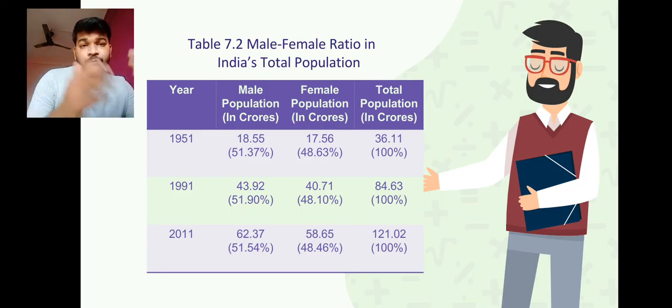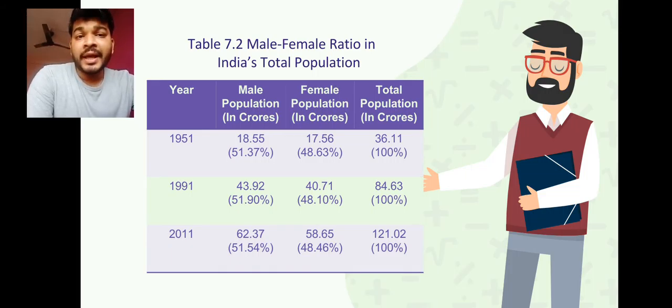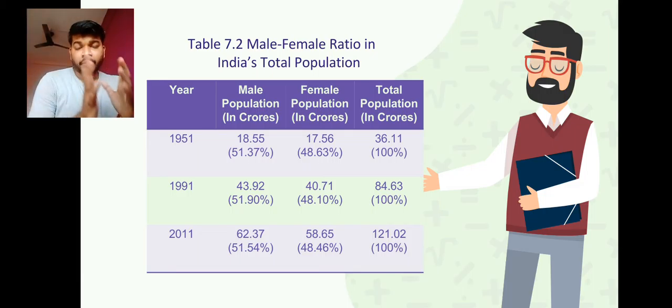Now this is from 1991 to 2011, but overall if you try to conclude from 1951 to 2011, you can say that the male population was 18.55, which increased to 62.37, but we are measuring here in percentage to get exactly how much percentage of males were available in 1951 and 2011. When you try to write the analysis, okay, I will tell you directly.